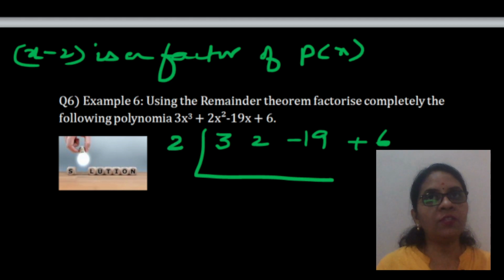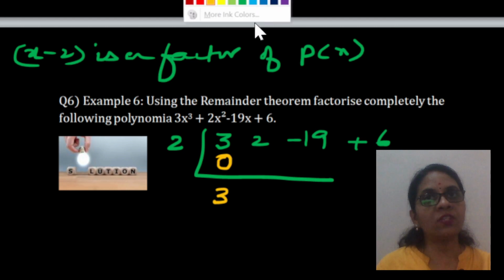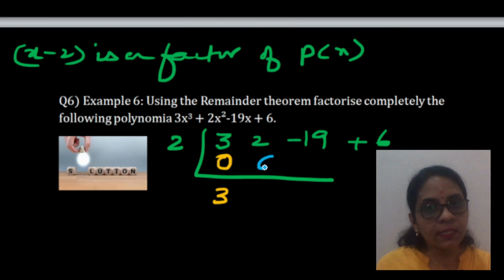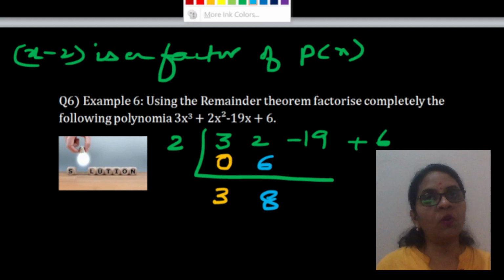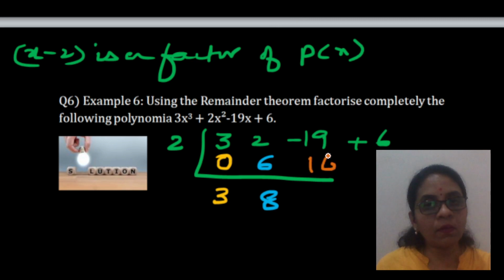Let us keep changing colors so that we understand better. First you bring down, first you add 0 to 3 under 3. You have to keep adding the terms under this L-shaped structure. So 3 plus 0 is 3. Now what? 2 into 3 is 6. Again, I told you, keep adding the numbers in this structure. 2 plus 6 is 8. Now 2 into 8 is 16. Now again add these two in this structure. Minus 19 plus 16 is what?